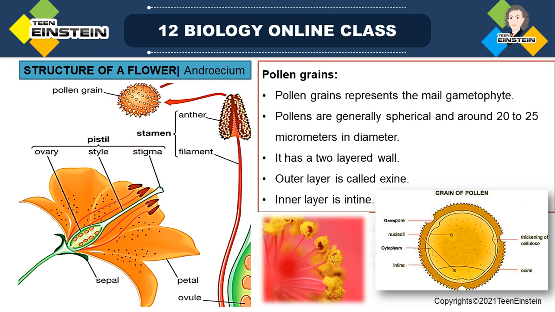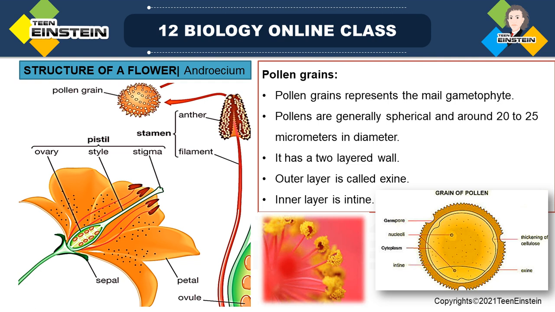The cell wall of the pollen grain is called sporoderm. The cell wall of the pollen grain is called sporoderm. It's an important MCQ. And the pollen grain has a prominent two-layered wall, right?